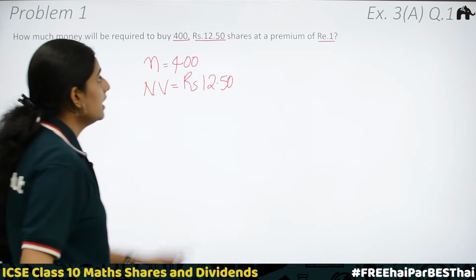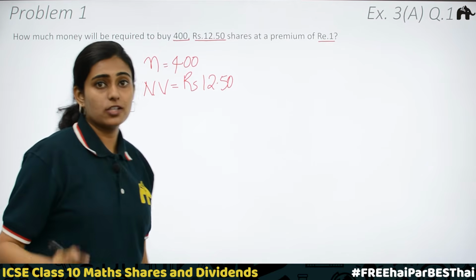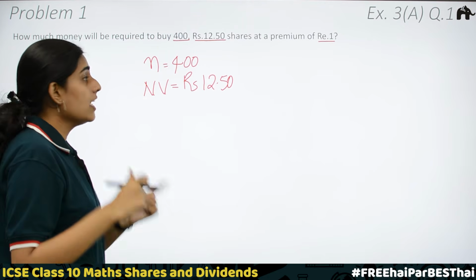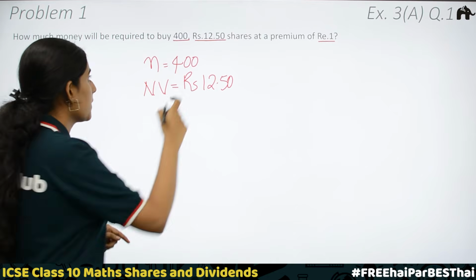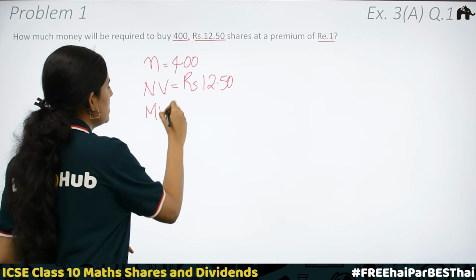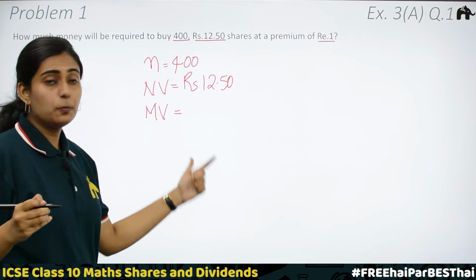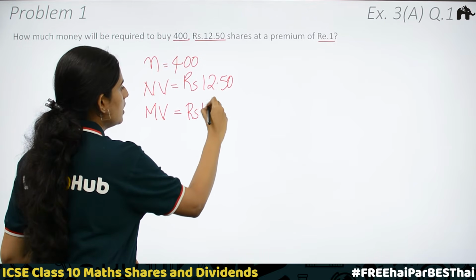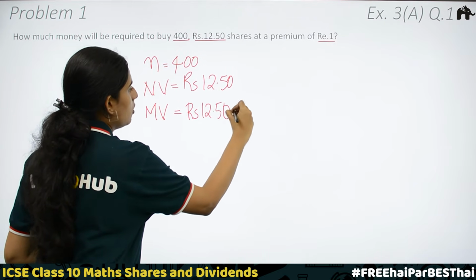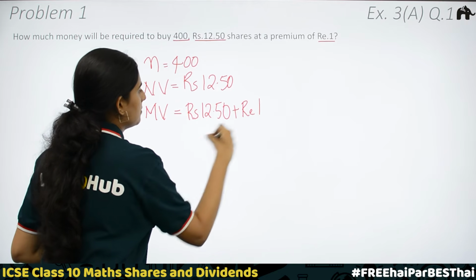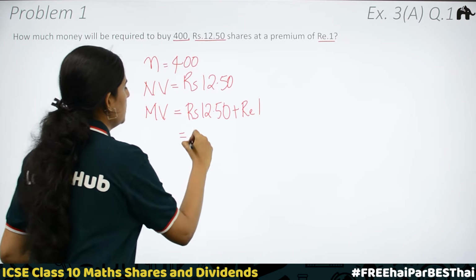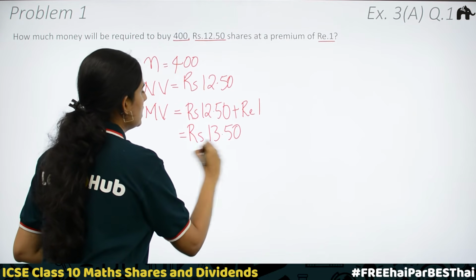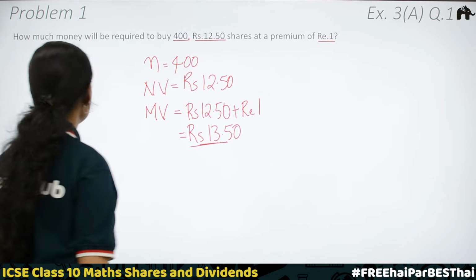Shares at a premium means the nominal value is less than the market value, or it is above par. We have market value is equal to nominal value plus premium, that is rupees 12.50 plus rupee 1. You will be getting rupees 13.50, which is the market value.